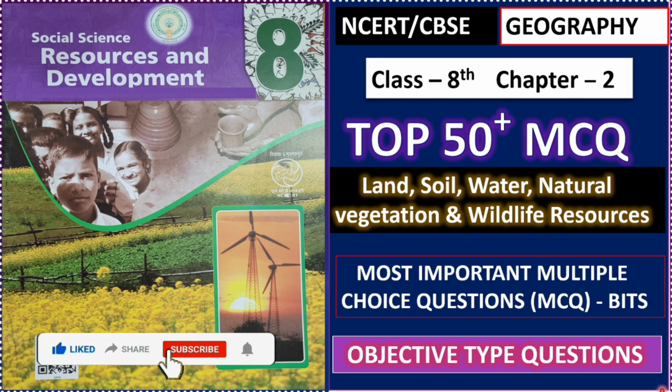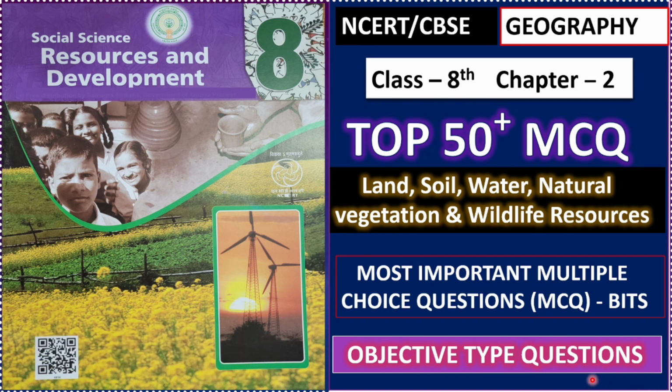Keeping this difficulty in mind, I prepared this video of NCERT CBSE Geography Class 8th Chapter 2, Land, Soil, Water, Natural Vegetation and Wildlife Resources. Top 50 plus multiple choice questions you will find in this video.